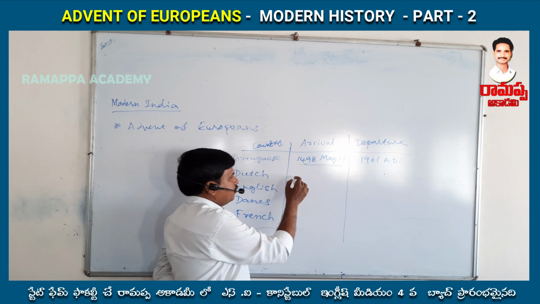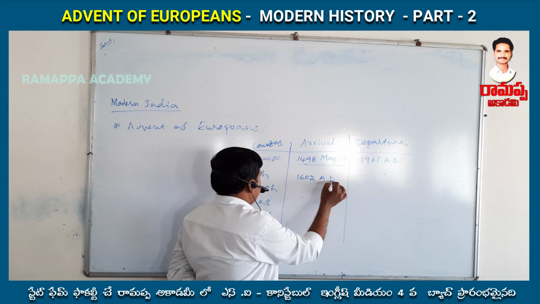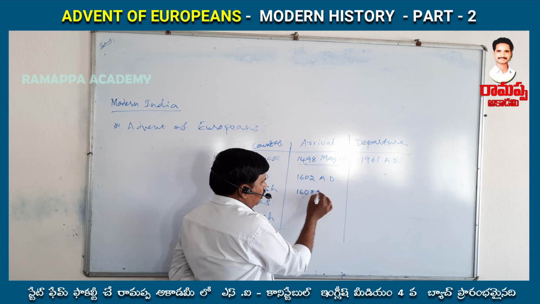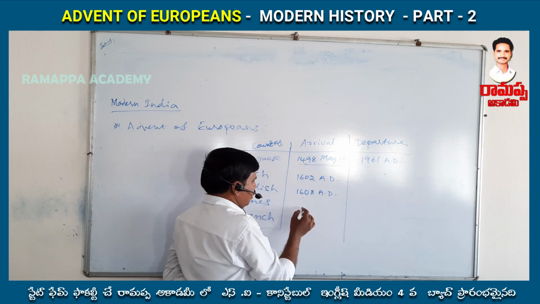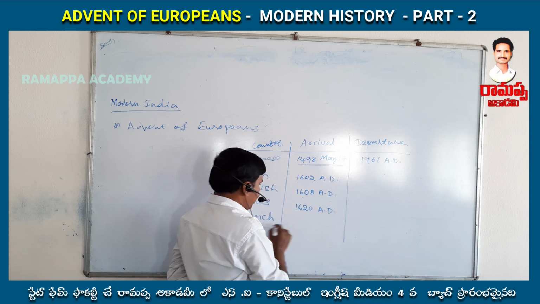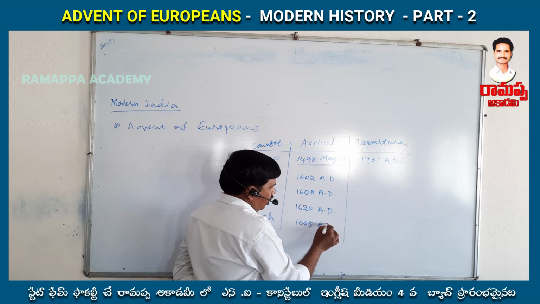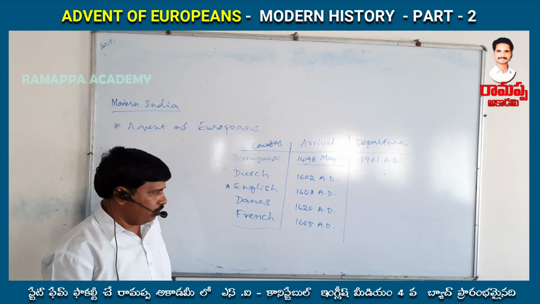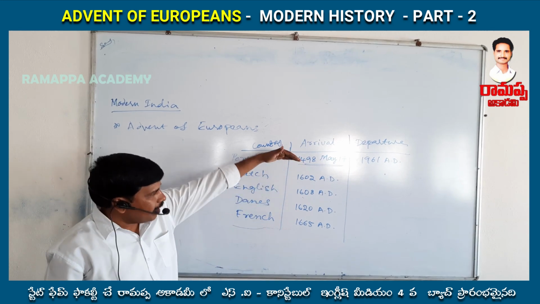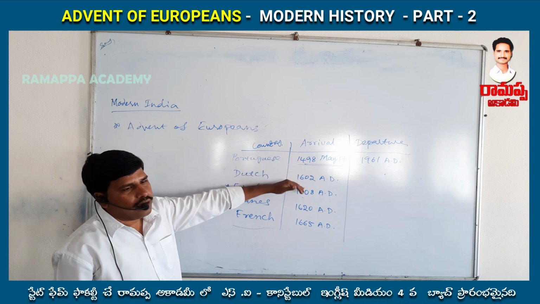So then, what about the Dutch? Dutch arrival is 1602 AD, English arrival is 1608 AD, Danes is 1620 AD, and the French came to India in 1665 AD. Don't bother about all these dates, but you must remember the gap between the Portuguese and the Dutch is almost 100 years.